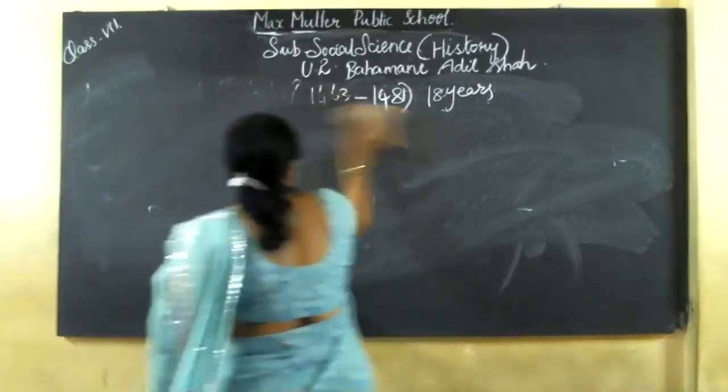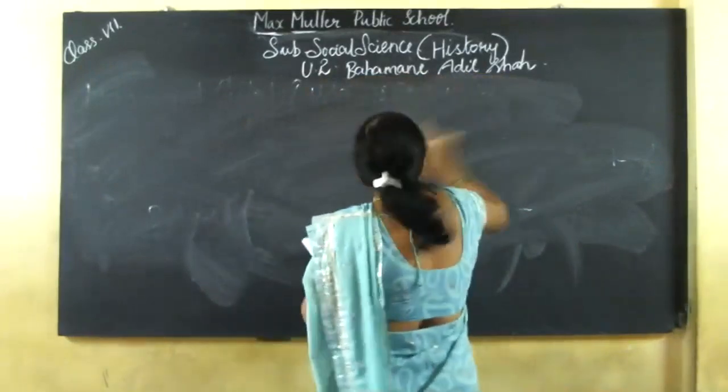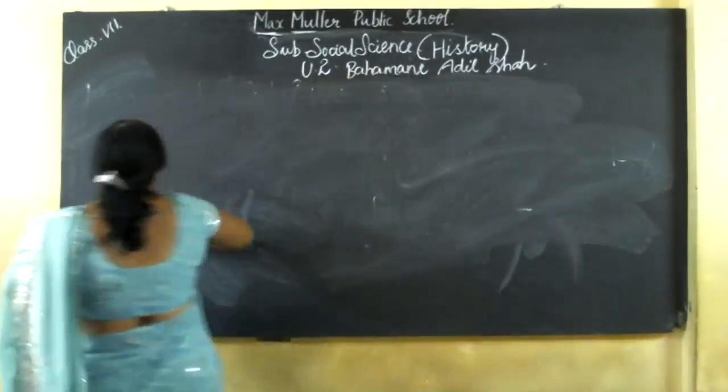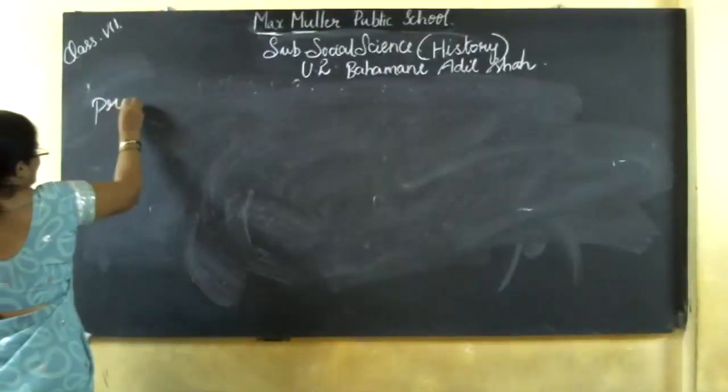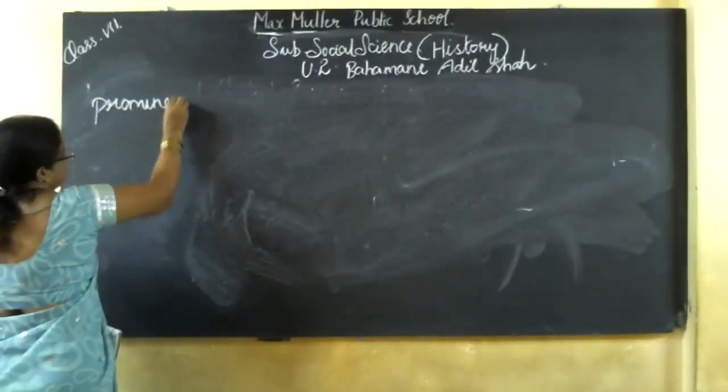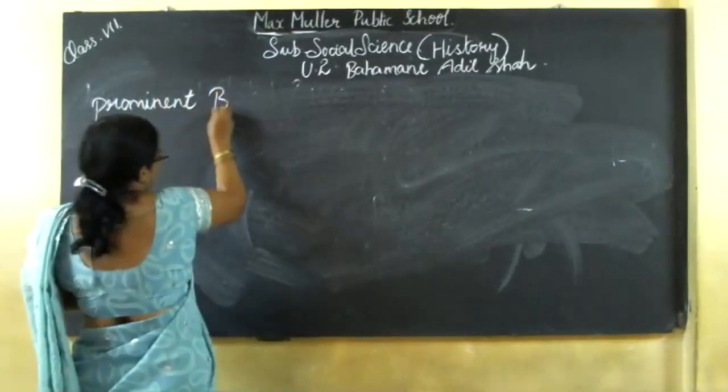Next we are going to see about the prominent Bahmani sultans. Who are the prominent Bahmani sultans?